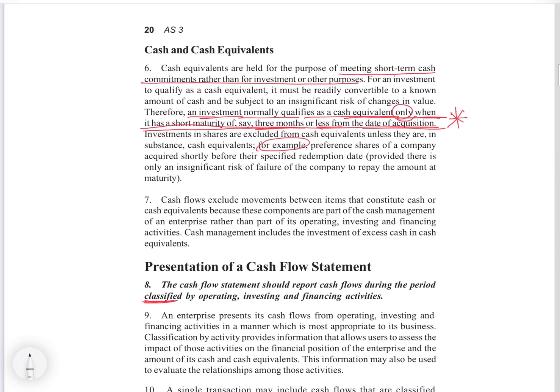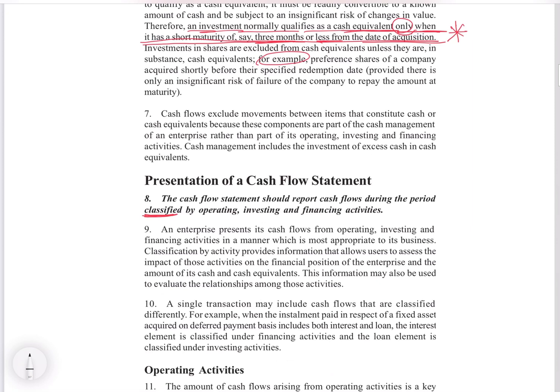They have given examples also. Investments in shares are not short term, but suppose you invest in preference shares that are about to be redeemed in just 2 months. Then it has a life of just 2 months, because after 2 months they are redeemed and the existence of the preference shares will go away. So you will hold those shares for a maximum of 2 months. So this becomes short term then.